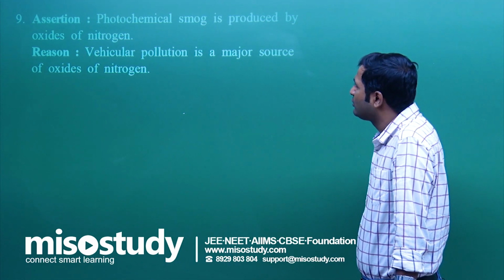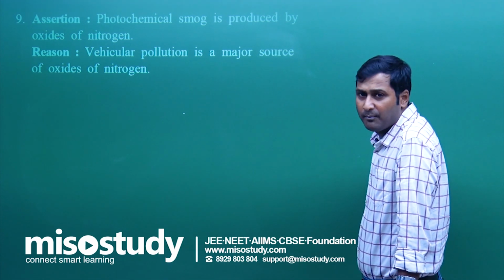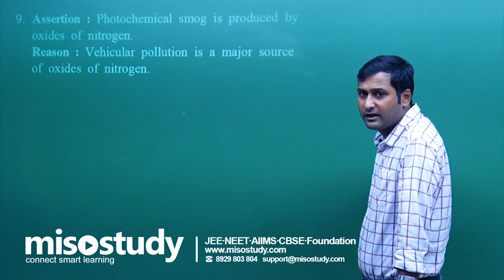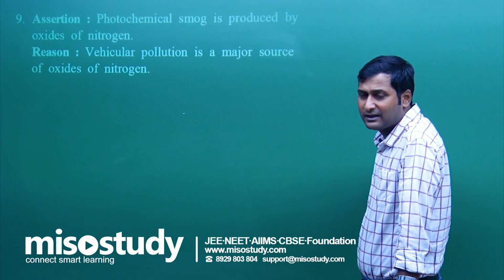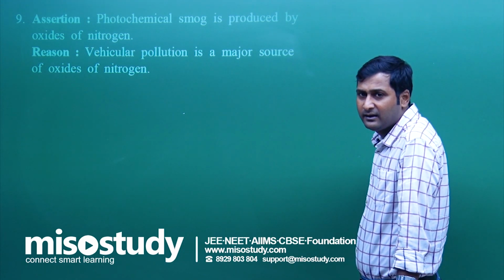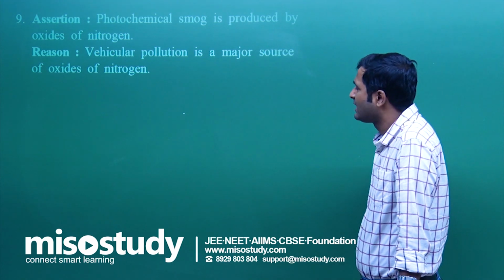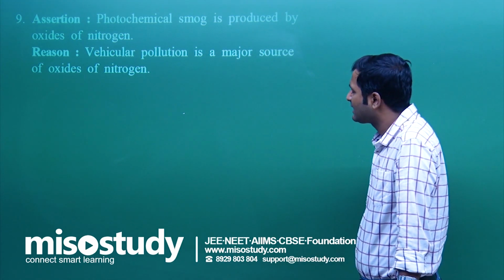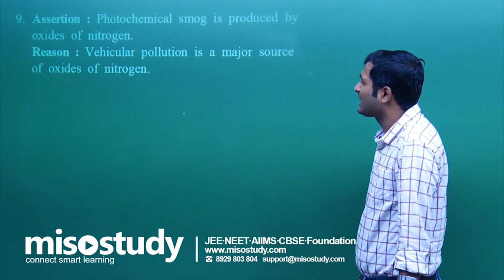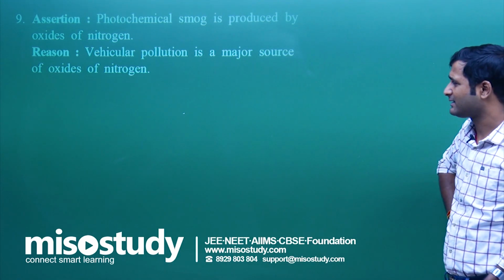Photochemical smog is produced by the oxides of nitrogen. Completely correct. It further reacts with ozone and at last we get PAN and acrolein, that is the case. Vehicular pollution is the major source of oxides of nitrogen. Yes, both assertion and reason are correct, but reason is not a complete explanation of assertion.